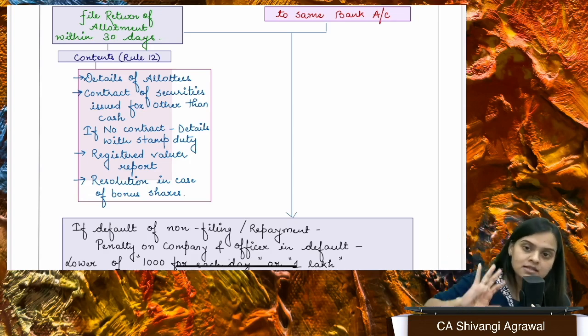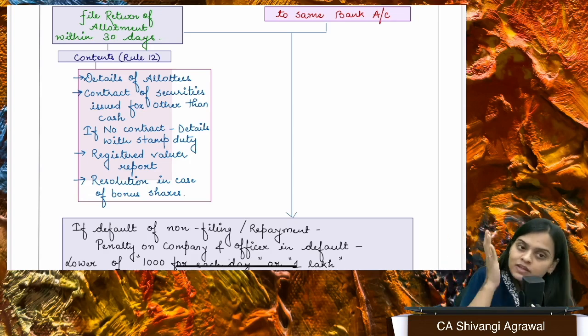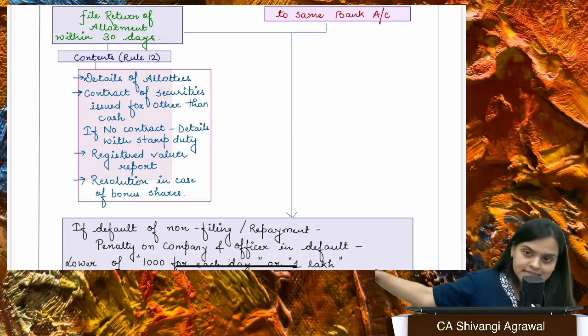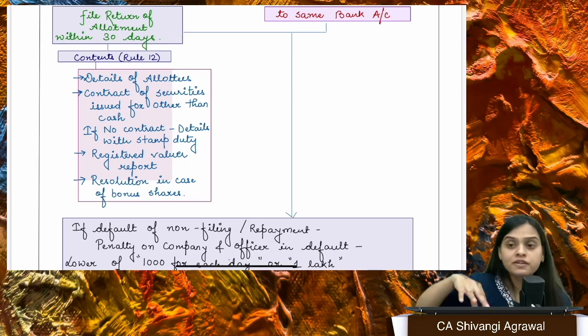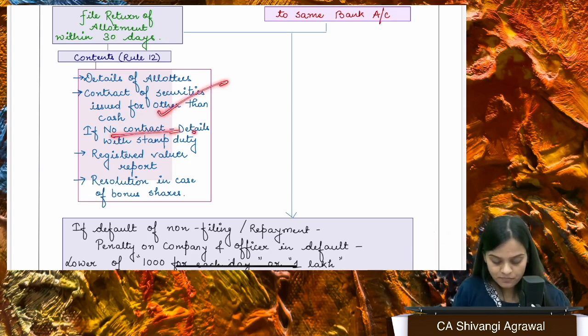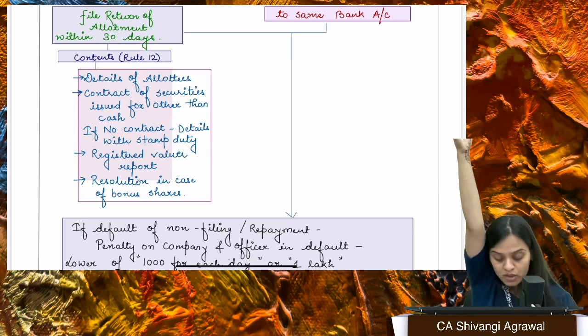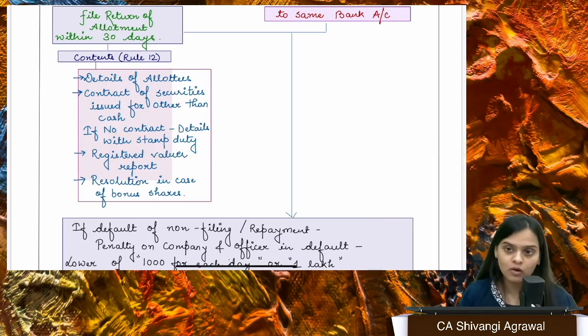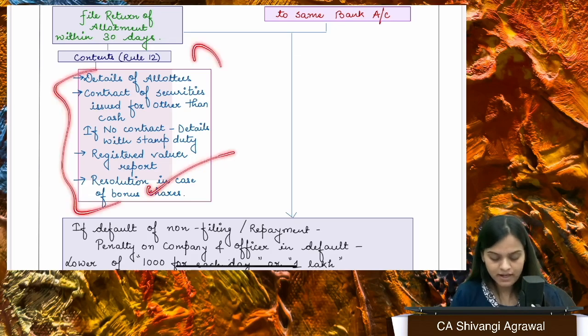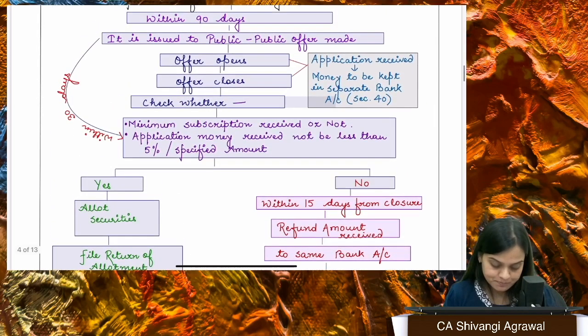So in those rare cases, because we file this return of allotment in all the cases, right? Even if it is a public offer, even if it is not a public offer, we have to file the return of allotment. So this also will be there. Okay. Registered valuer report, these are not required in all the cases, but these are required in different cases. But when I'm talking about the return of allotment, the contents are all listed over here, right? Resolution in case of bonus shares, because when we're issuing bonus shares, a resolution is passed, right? So that resolution and all of that content is required. Okay, now we come back.